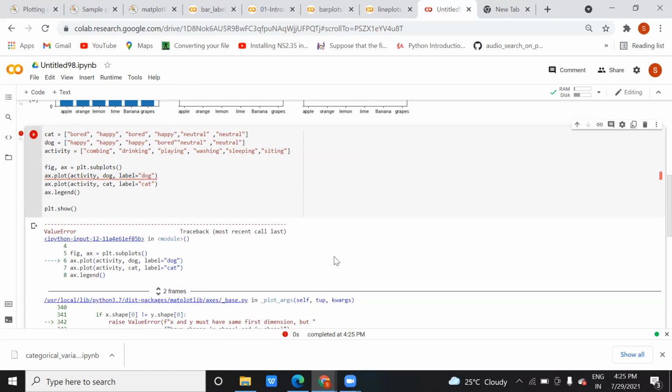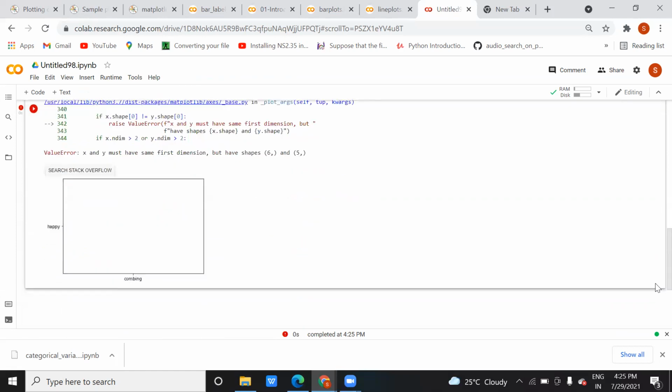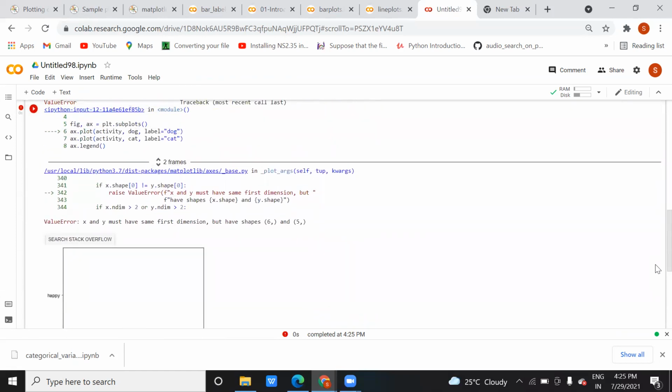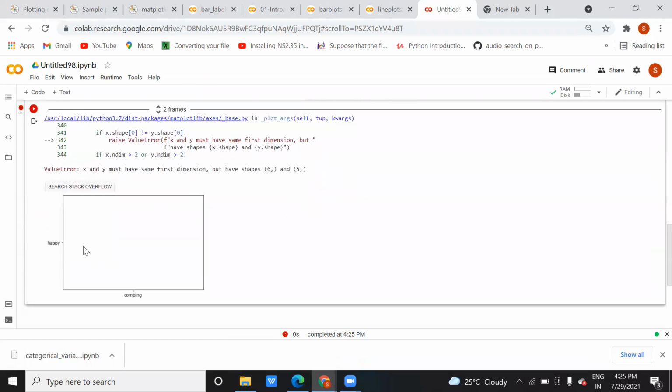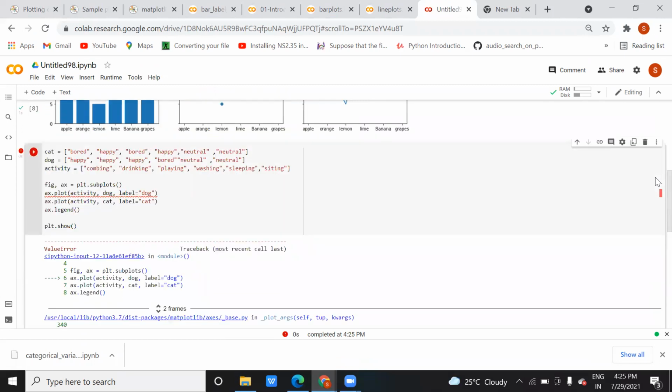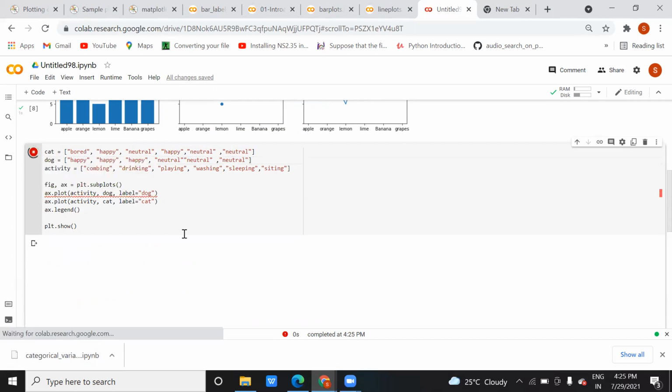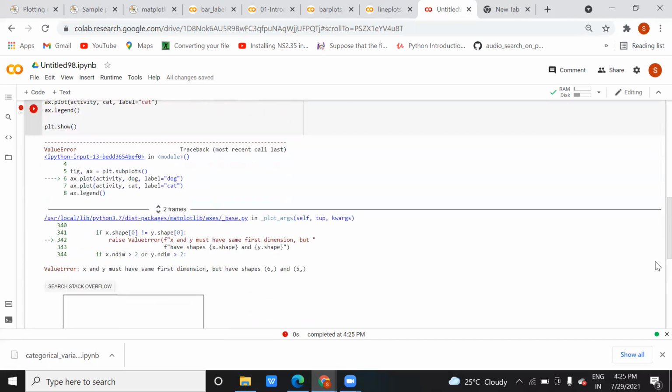Okay, here I think X and Y is not able to print this middle line. So it means I have to take only, okay, here I need to change it. Let me change it to neutral here itself. Neutral, and happy, bored, neutral, neutral here also. Let me change it to neutral. But still it is giving an error.